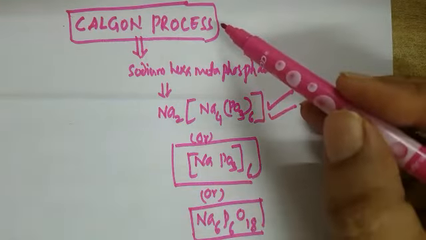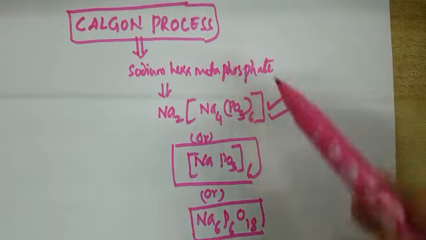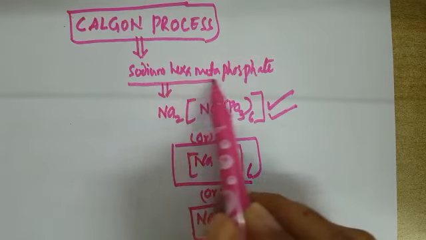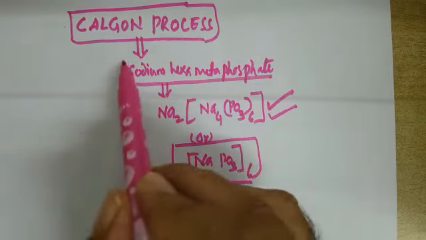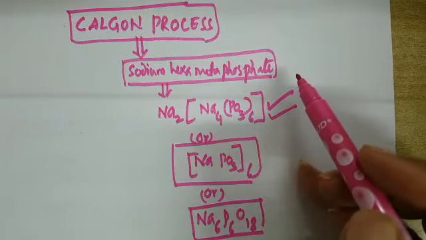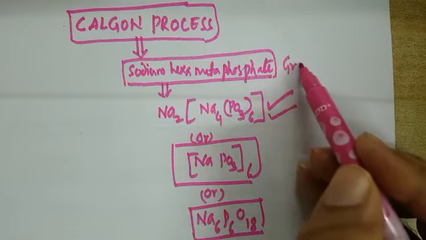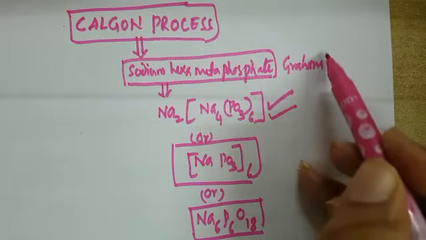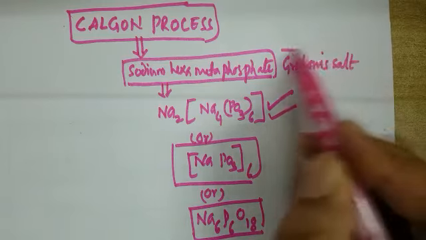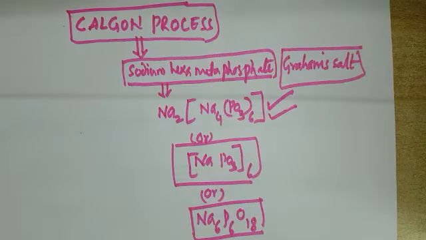The Calgon process is used for removal of permanent hardness of the water. In the Calgon process, the chemical substance used is what? Sodium hexametaphosphate, also called Graham's salt. Formula, everyone okay?